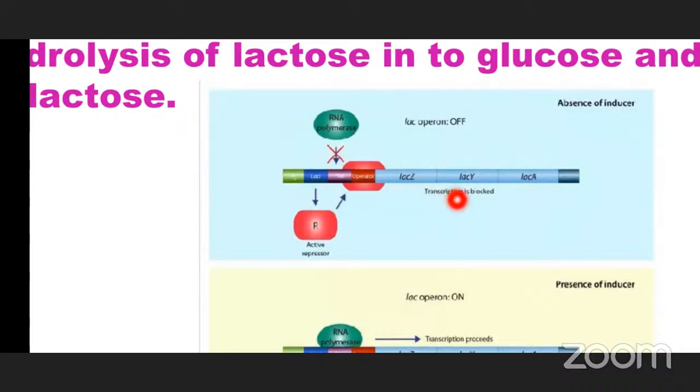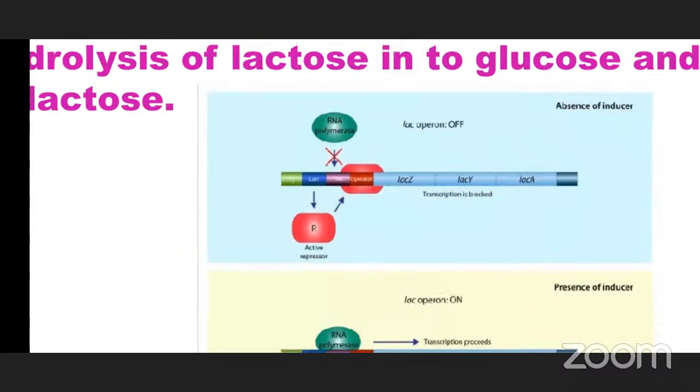Students, observe here, these three are the structural genes Z, Y, A. This is the operator region and this is the promoter region. At the promoter region, RNA polymerase enzyme is attached to the DNA for the transcription process.